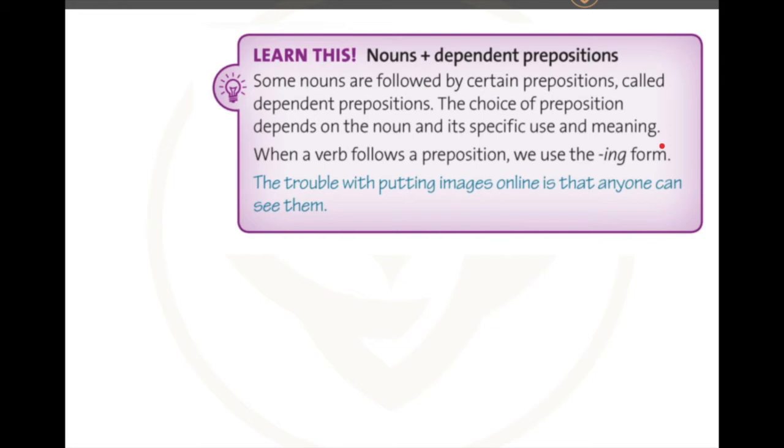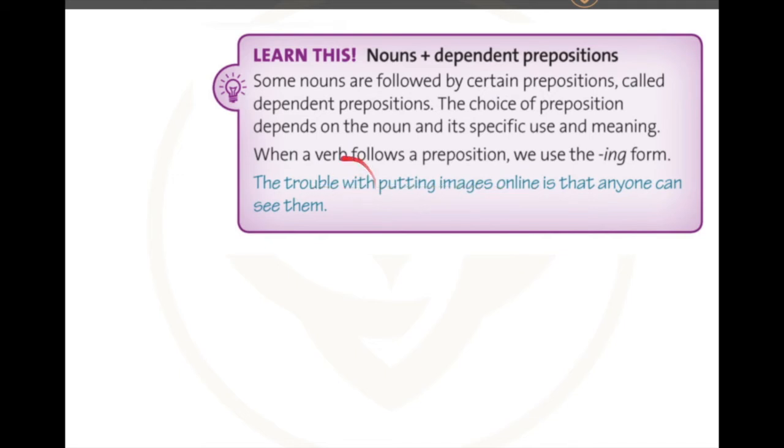Sometimes one noun can be used with two or more prepositions, and it will change its meaning. But there's a little rule related to this. When a verb follows a preposition, we use the ing form. For example, the trouble with putting images online is that anyone can see them.